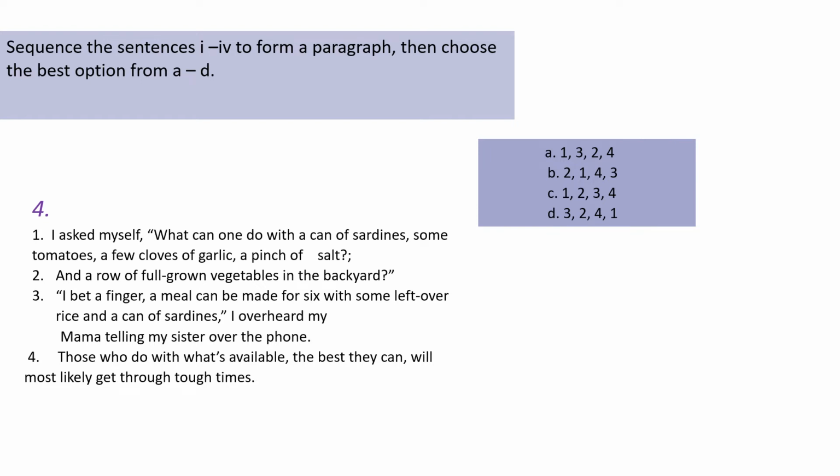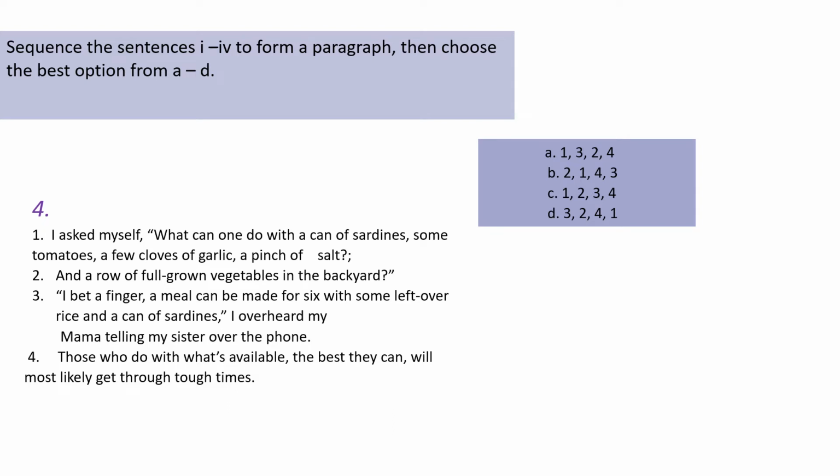Number 4, you will have to check which one would probably be the first sentence. So number 1, I asked myself, what can one do with a can of sardines? So that could be our first statement. The second sentence cannot be a first statement. Okay? And number 2, 3 sentence also cannot be.